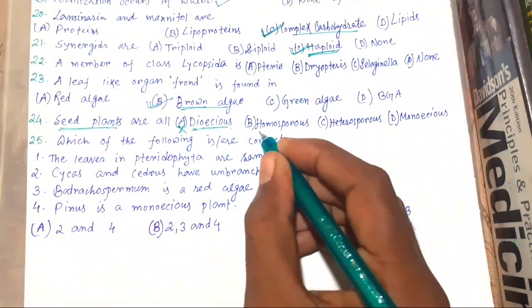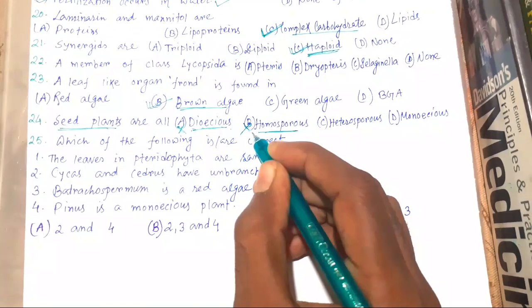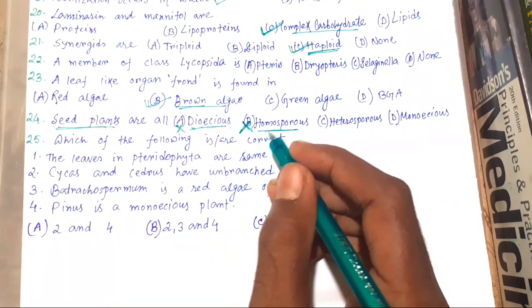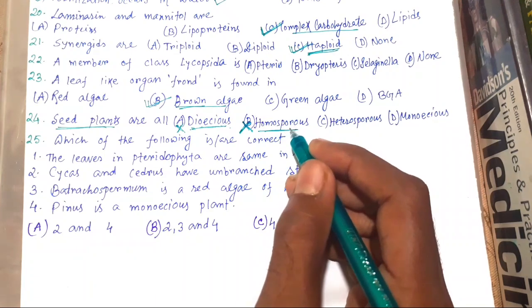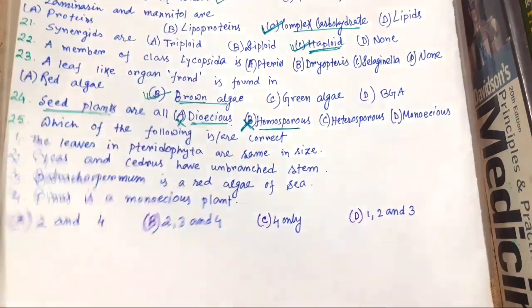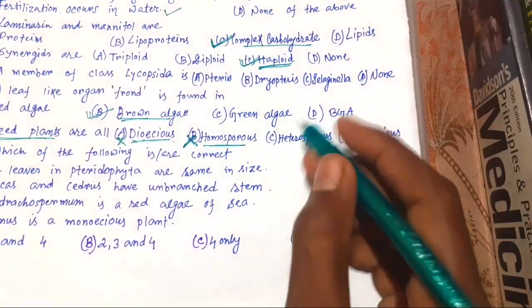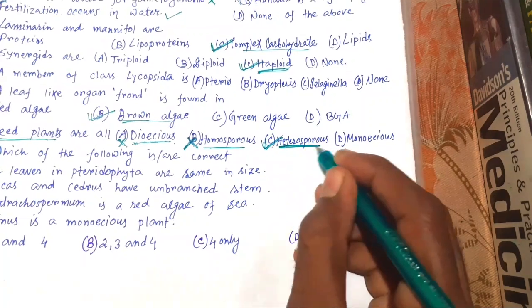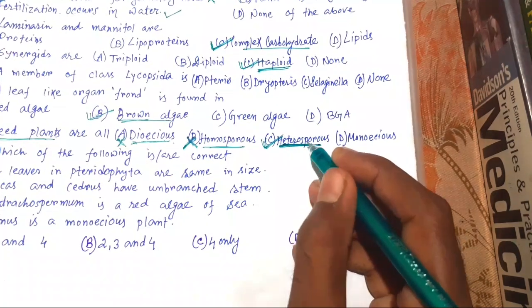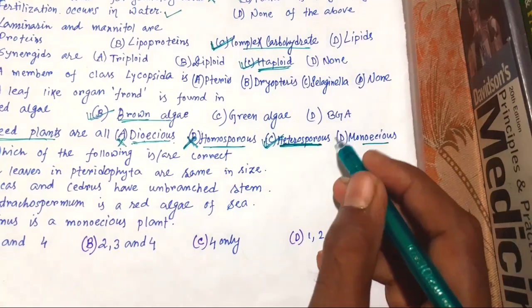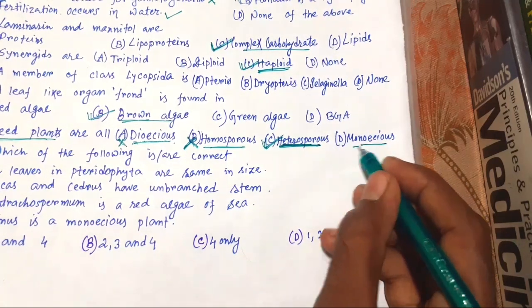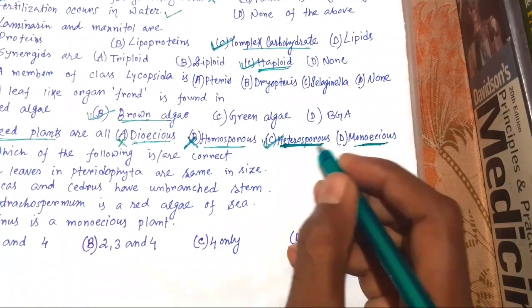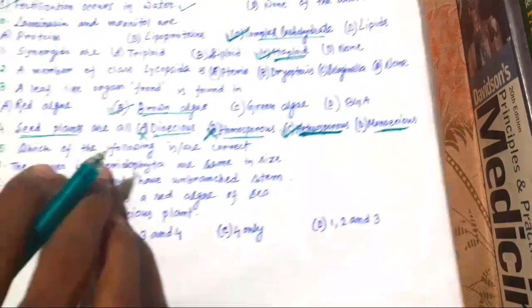Homosporous is not possible because in pteridophytes there is also heterosporous like Selaginella and Salvinia. Monoecious, they are also not all monoecious because Cycas is dioecious. So the right choice is heterosporous. Two types of spore they produce. This is the right choice.